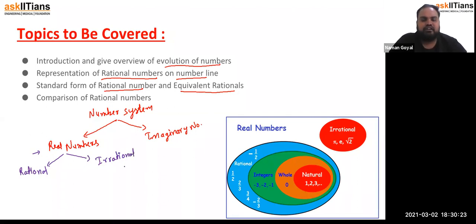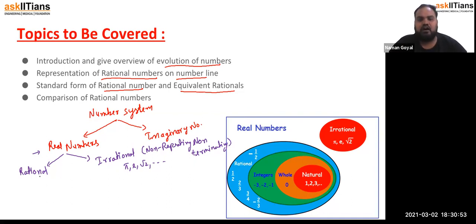Irrational numbers are what? Pi, e, root 2, root 5 and so on. What is an irrational number? Non-repeating, non-terminating numbers. Terminating numbers are rational, not irrational.